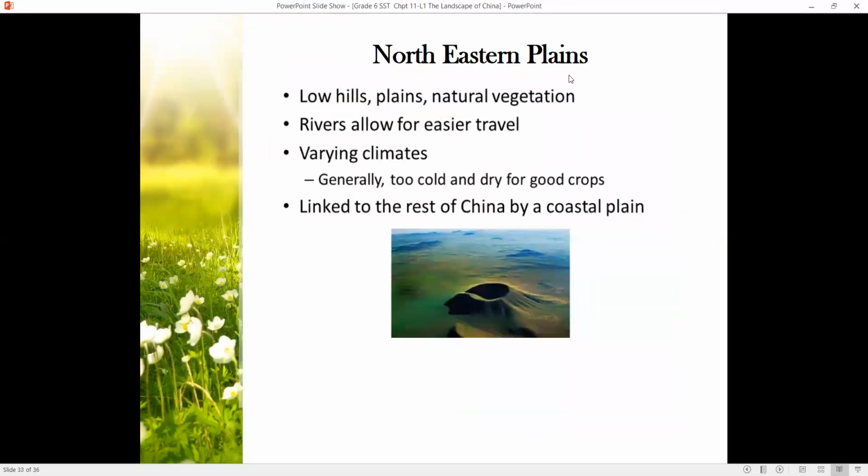In the northeastern plains, you have low hill plains and natural vegetation. Rivers allow for easier travel. The climate varies over here, generally too cold and dry for good crops. It is linked to the rest of China by the coastal plains.